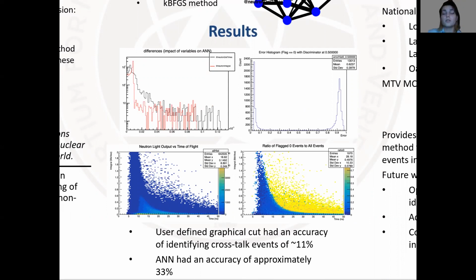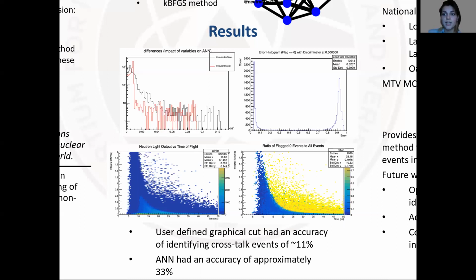The top right figure shows the error of the artificial neural network, whether it says it's flag 0 or flag 1, and the actual flag 0 or flag 1. As you can see, we have quite a few events with an error of close to 0. We also have a significant number of events with an error close to 1. And this shows that our artificial neural network is discriminating accurately against 33% of crosstalk events in simulation, which is really very interesting. It's better than 0, which we had before.